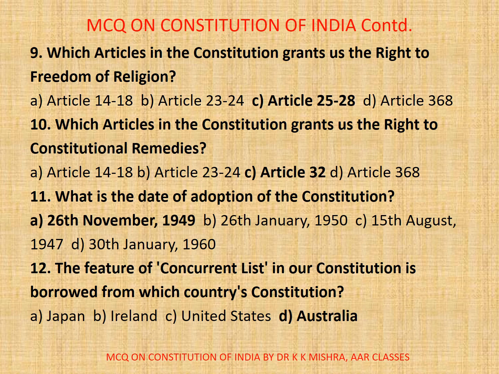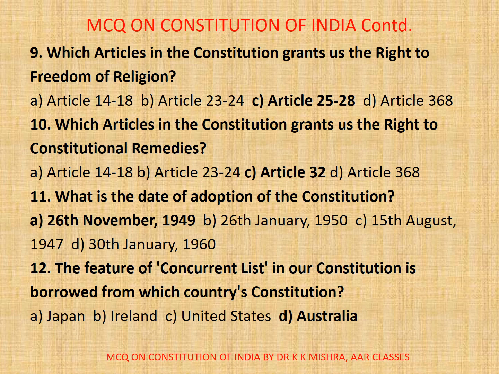Article 368. Correct option here is C. Article 25 to 28. Here this includes freedom of conscience and free profession, practice and propagation of religion, freedom to run religious affairs, no compulsion to pay any tax for the promotion or maintenance of any religion, freedom as to attendance at religious instruction or religious worship in certain educational institution.